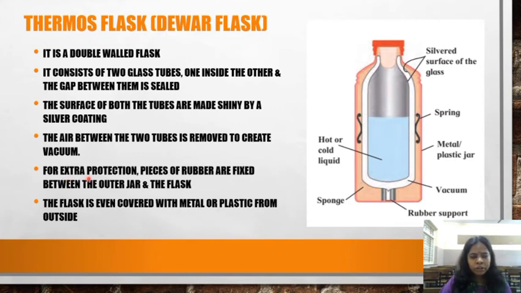For extra protection, pieces of rubber or sponge also sometimes are fixed between the outer jar and the flask. See, children, here between this and this, pieces of rubber or sponge are placed for giving good support and protection. We can see the silver surfaces also here, children. The flask is even covered with metal or plastic from outside. This is the structure of a thermos flask, children. Always remember, thermos flask and thermoware are two different things, children.